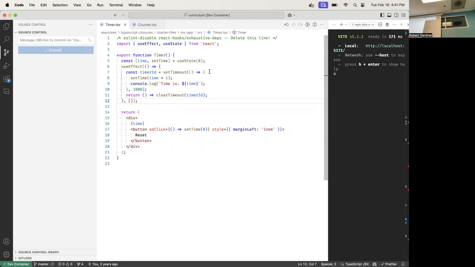It starts a timer, and then it sets time with that time, and then it displays the time here. Okay, and then it has a reset button. When I click the reset button, it sets the time back to 0. So the way useEffect works, we're going to walk through this very carefully.